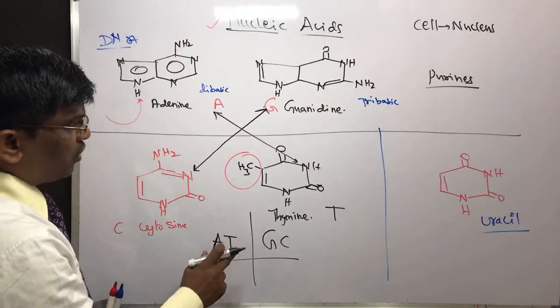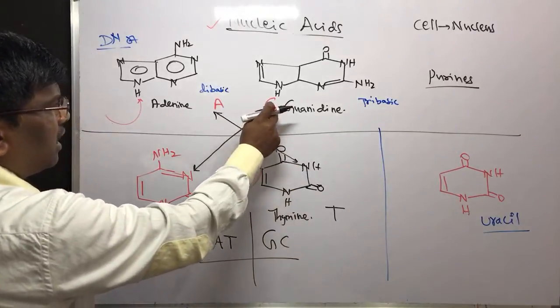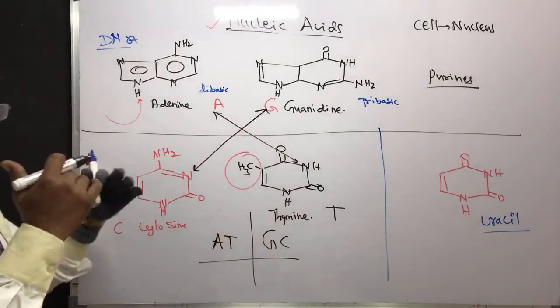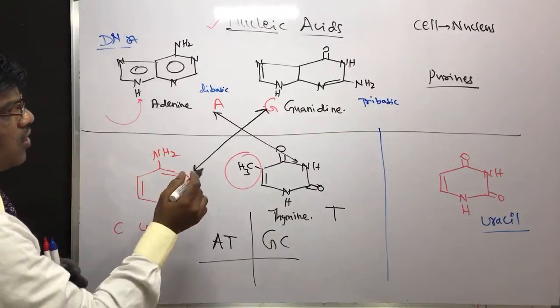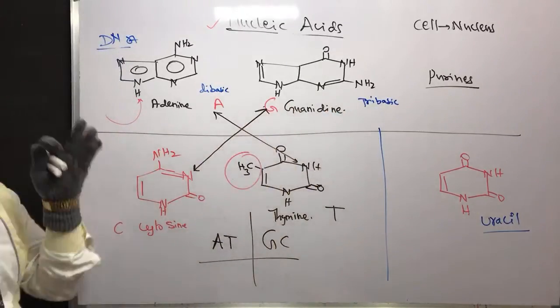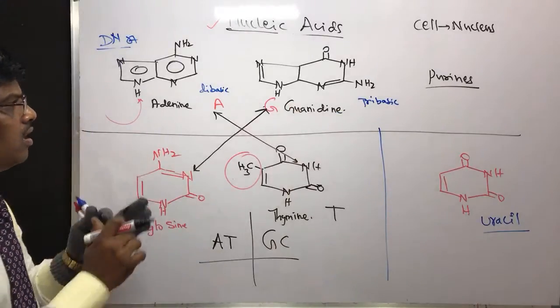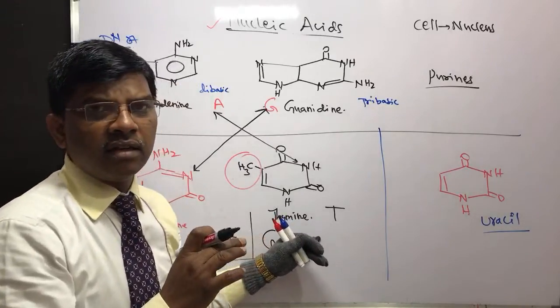It is not going to form hydrogen bonding between G and T or A and G. The ladder structure I am going to explain is very important, students. Guanine forms hydrogen bonding with cytosine, GC. Adenine forms hydrogen bonding with thymine.